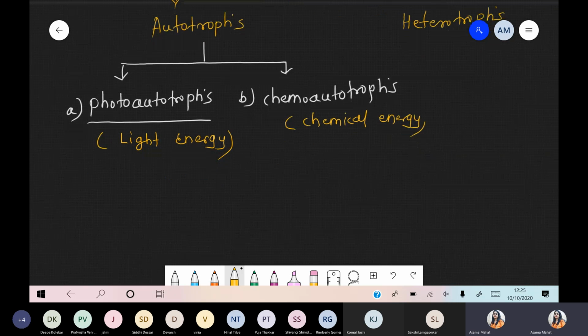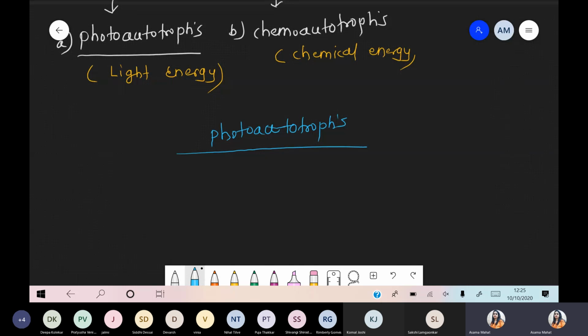Now, the first category, photoautotrophs. Such photoautotrophs are basically divided into two types of bacteria, purple sulfur bacteria and green sulfur bacteria.